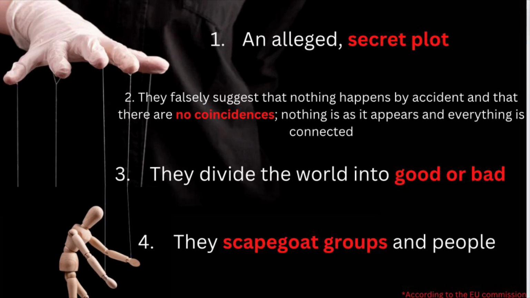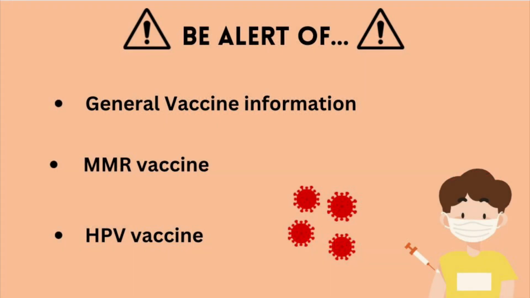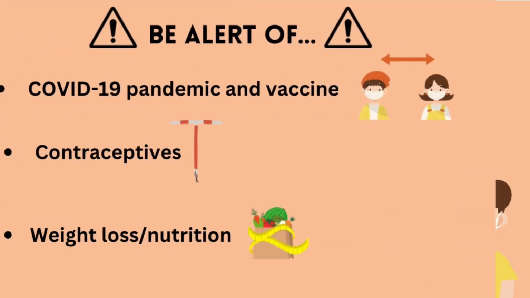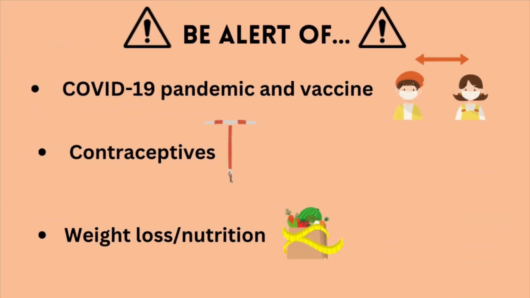3. They divide the world into good or bad. And 4. They scapegoat groups and people. On social media, there are popular health misinformation topics to be alert of, which include general vaccine information, more specifically the MMR vaccine and HPV vaccine, the COVID-19 pandemic and vaccine, contraceptives, and weight loss and nutrition.